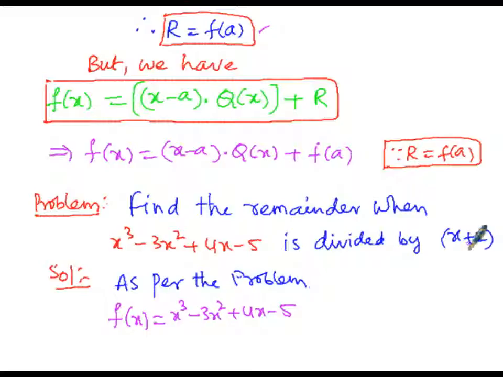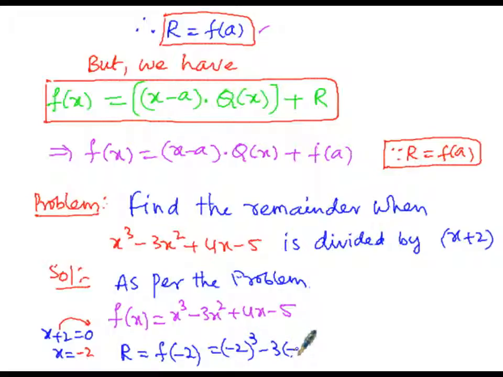Then x plus 2 is equal to 0, that is x equals plus 2, when it is transposed over to the right hand side it will be minus 2. So we have to find the remainder, then the remainder r is equal to f of x replaced by minus 2, which gives us the remainder. See, f of a is nothing but the remainder. So we are going to replace x equals minus 2 in the place of x. That is equal to minus 2 whole cube minus 3 into minus 2 whole square plus 4 into minus 2, then minus 5.